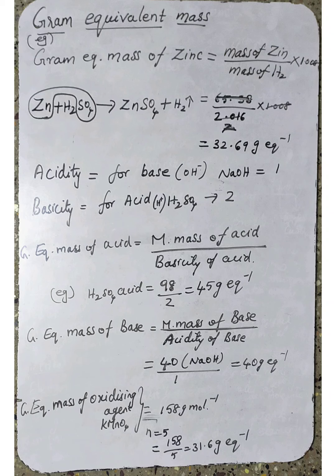Understood or not? The next topic we are going to discuss is how we can find out the gram equivalent mass of an acid, gram equivalent mass of a base and gram equivalent mass of an oxidizing agent. Before discussing this, we should know what is meant by acidity and what is meant by basicity. You have learned this already in 10th standard chemical reaction lesson. What is meant by basicity and acidity, what is meant by monobasic acid, dibasic acid, and more than 2 means polybasic acid.